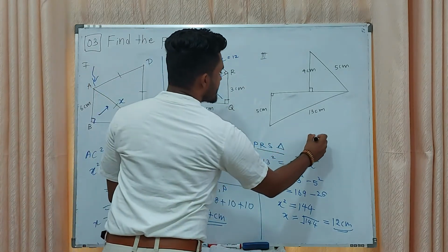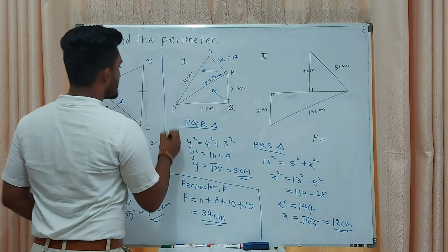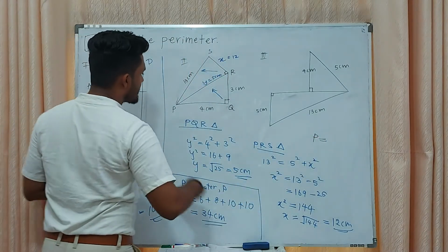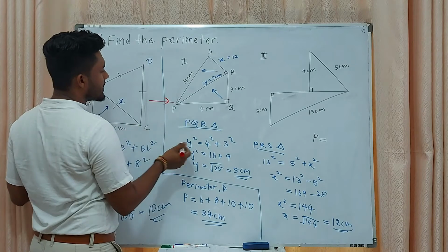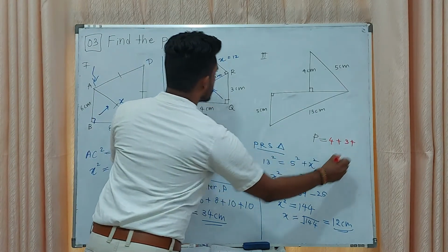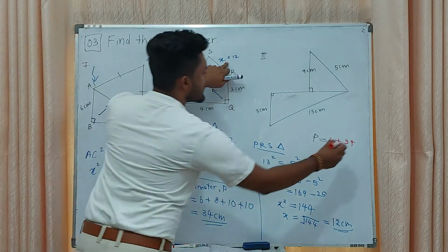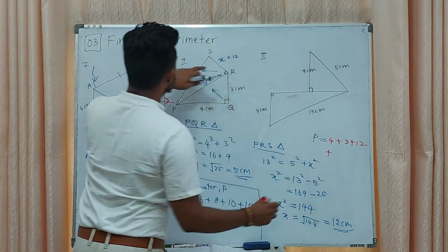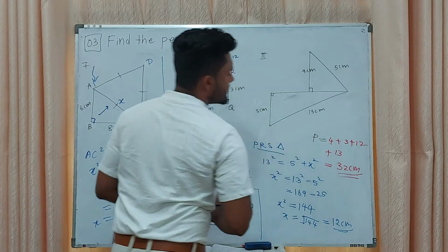Then the perimeter P equals, we are starting from one side. 4 plus 3 plus 12 plus 13, 32 centimeters.